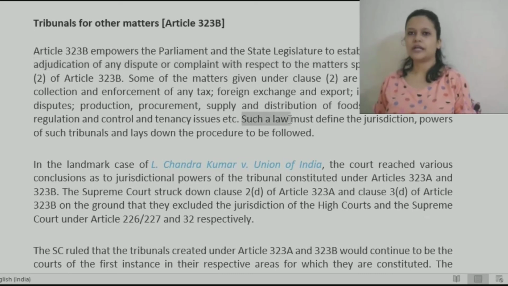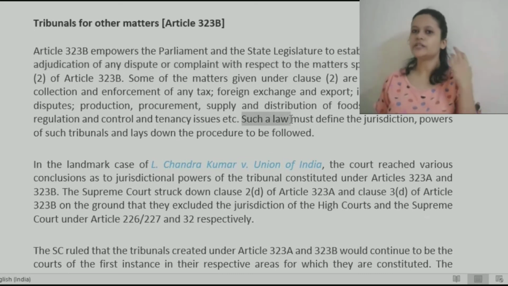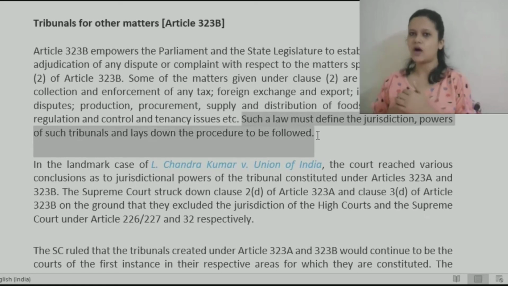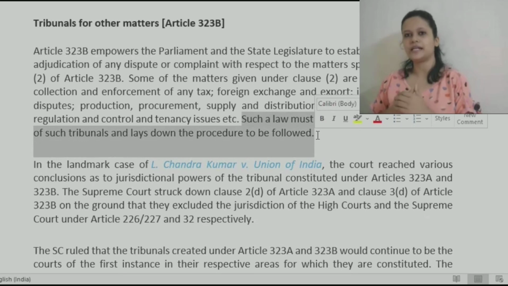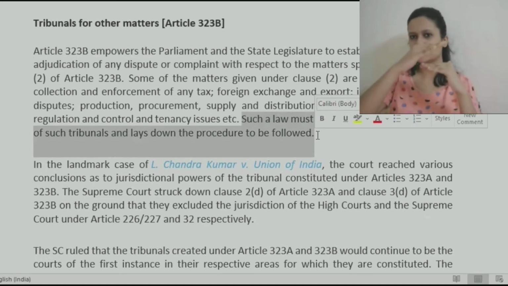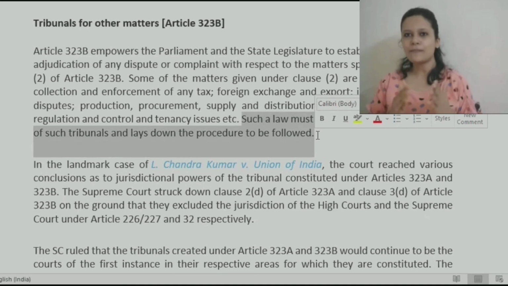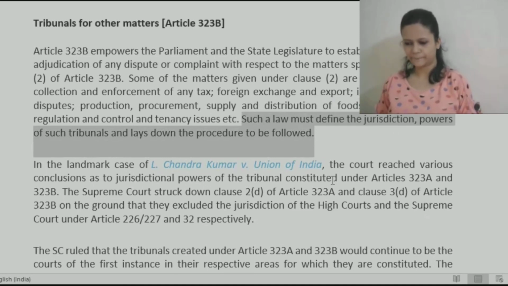Such a law, whatever law is passed by Parliament or state legislature, must define the jurisdiction, powers, composition, etc. of those tribunals, and also the process: how we need to approach the tribunal, what the different stages of filing a case, complaint, or dispute are, and how the matter will be resolved. All those things will be mentioned in that specific statute only.